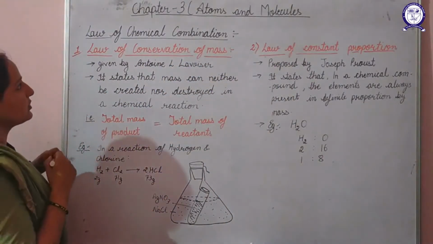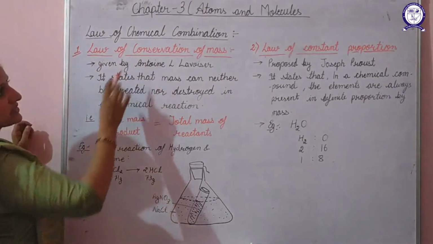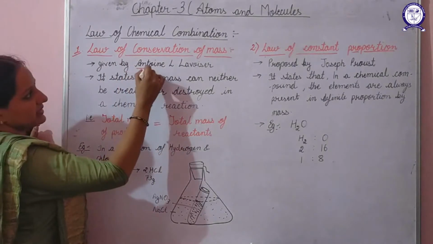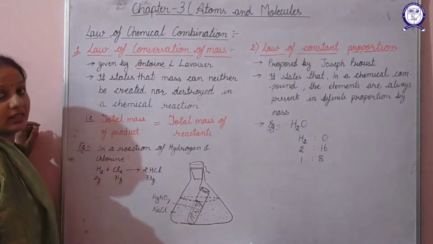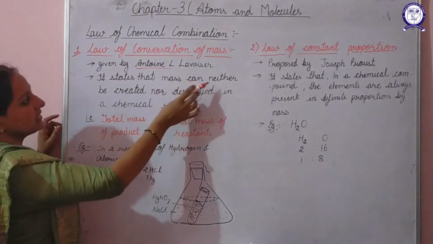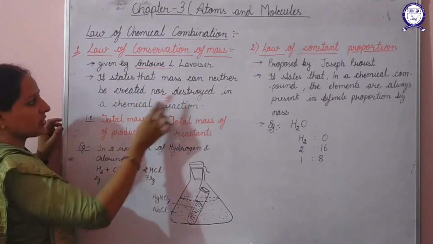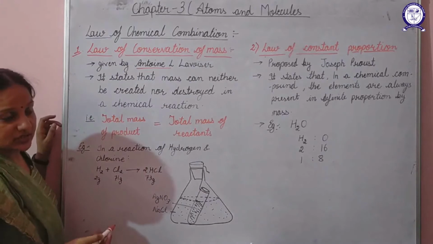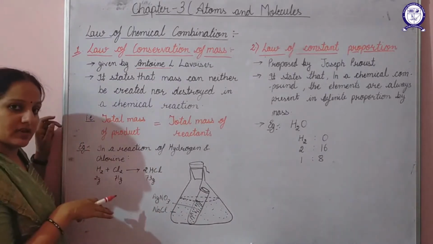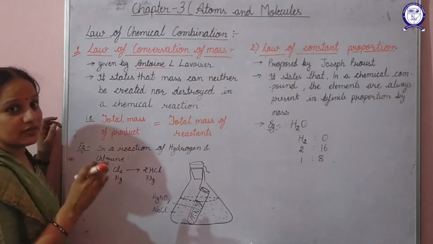So let's discuss the very first law, that is the law of conservation of mass. This law is given by Antoine L. Lavoisier. This law states that mass can neither be created nor destroyed in a chemical reaction. We know that whenever a reaction occurs, it will have some products and some reactants.